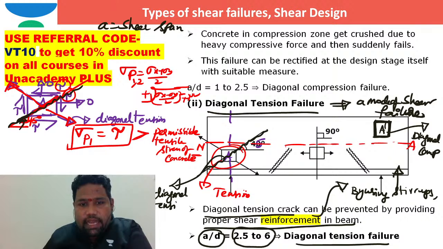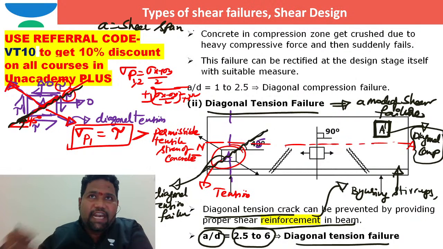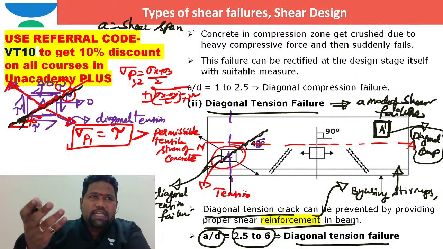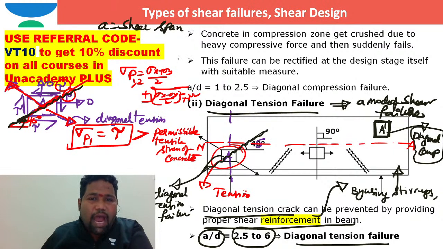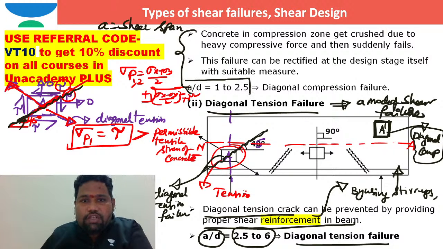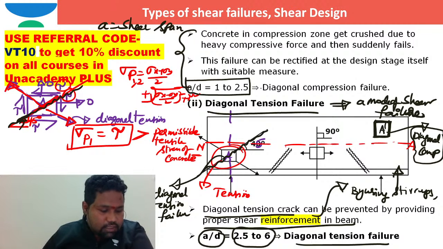This is the element where you can see diagonal tension failure. I taught diagonal compression failure in your previous class, at the end, when I started the limit state of shear. I taught that diagonal compression failure is possible when the a by d ratio, the shear span by depth ratio, is between 1 and 2.5. That is already over in the previous class, which is why I am not teaching the same thing again and again. But if you go to the previous class, it is there.